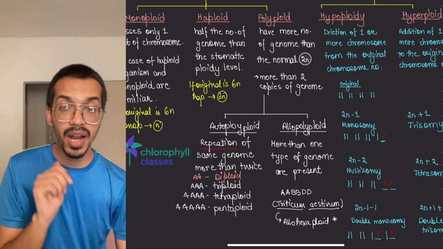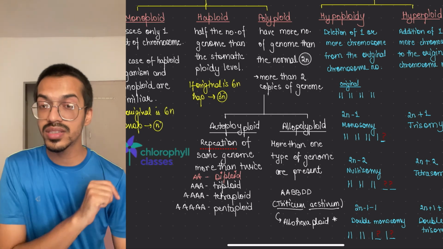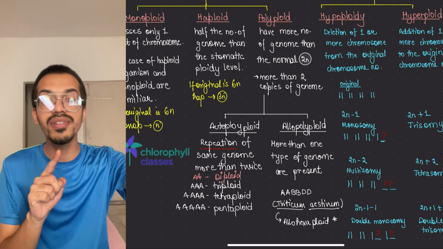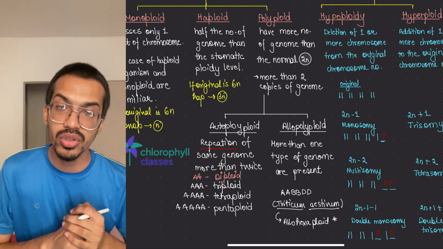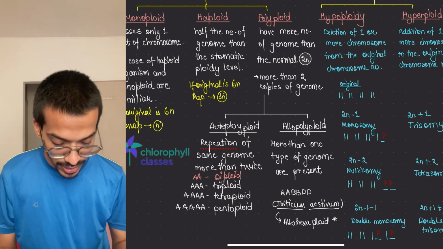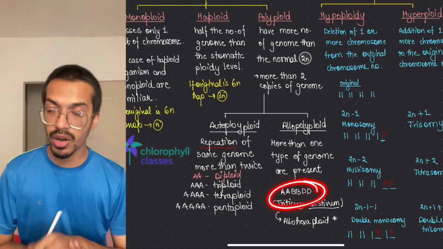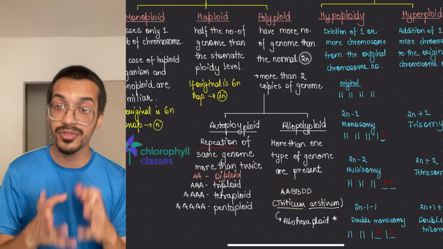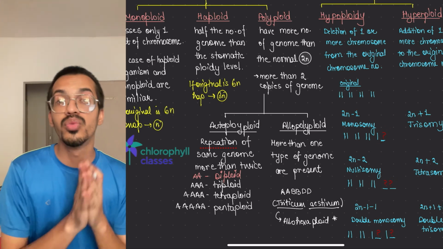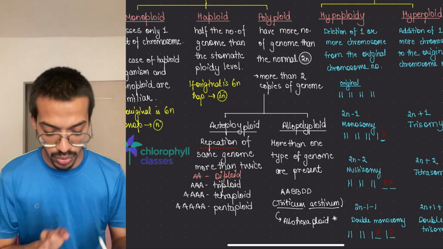Rye is a different plant, but we made this wheat by first making this and then we added one more plant's genome into it. So it is, sorry, allohexaploid. Hexa means 6 different genomic chromosome sets were there.